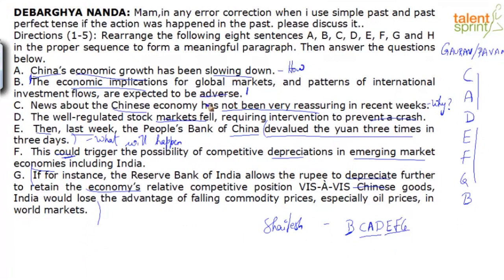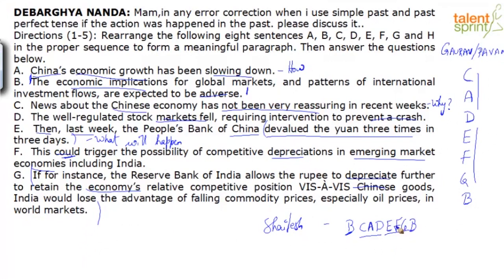So we can't have that becoming a topic sentence, because there's not much discussed in terms of the investment flows and the implications for global markets. They're only predominantly referring to China. So it makes sense for C to become the topic sentence because of a repeat word, right? China is repeated throughout the context multiple times. And that's the only reason.